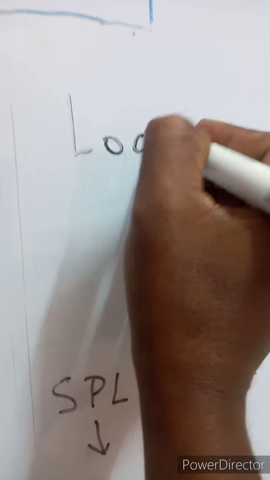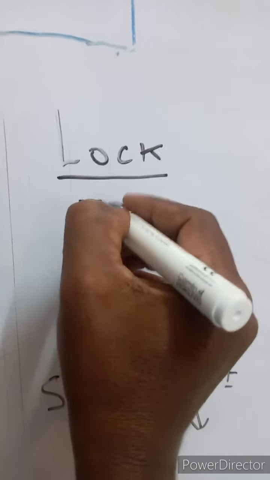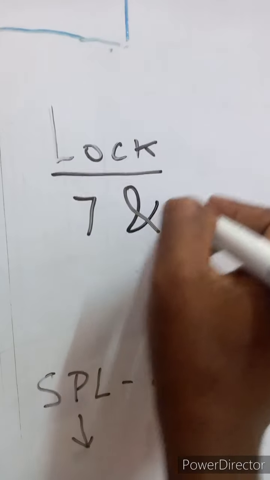Okay friends, now I give you the lock number, the Grand Dragon Lotto predictions. The lock number is 7 and 2. This is a lock number.